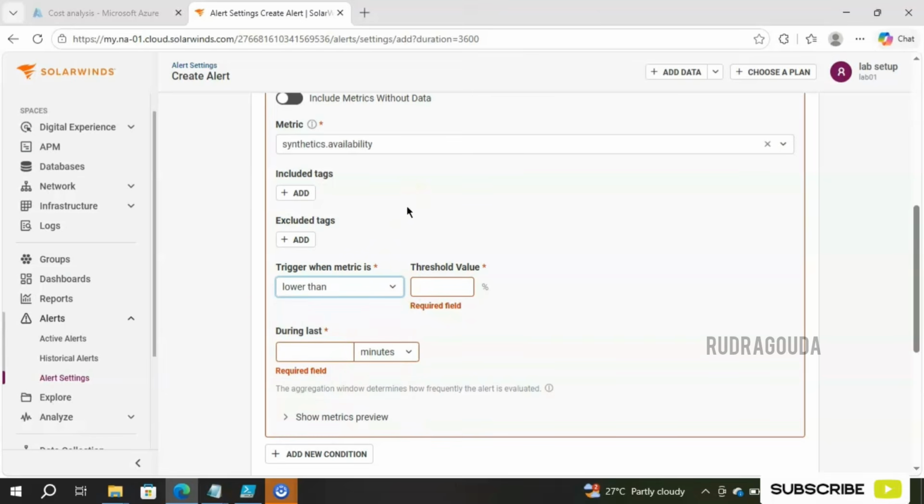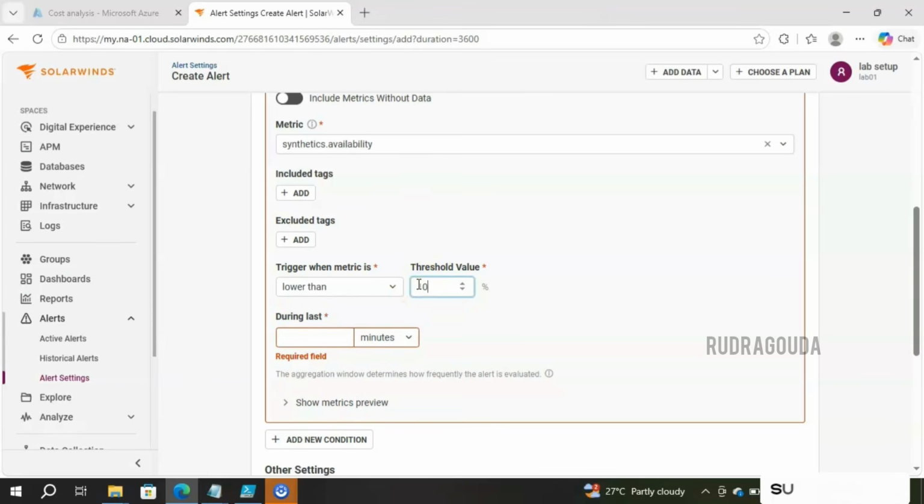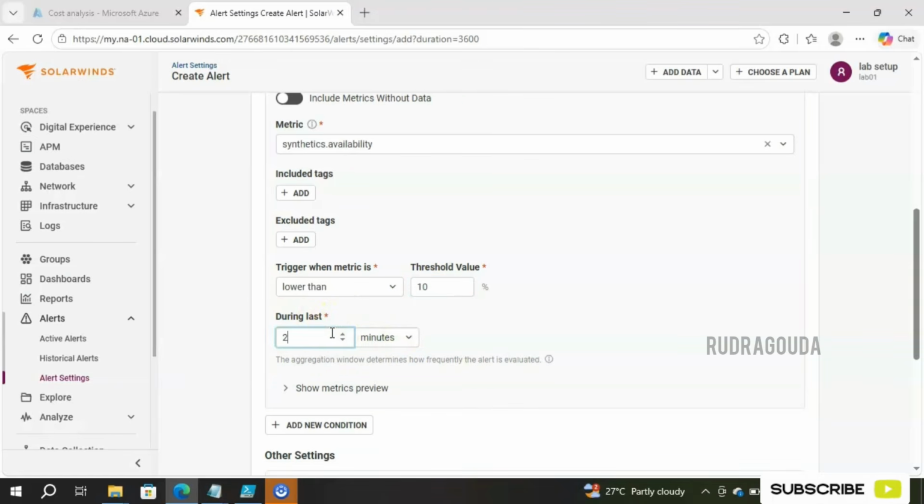Like if the synthetic availability is less than 10%, I want an alert. Then you need to define during last dash minutes. I will set it as 2 minutes. You can give according to your need. So now what is happening? Our SolarWinds is going to check the availability of the website. If it is lower than 10% available in the last 2 minutes, it will create the alert.